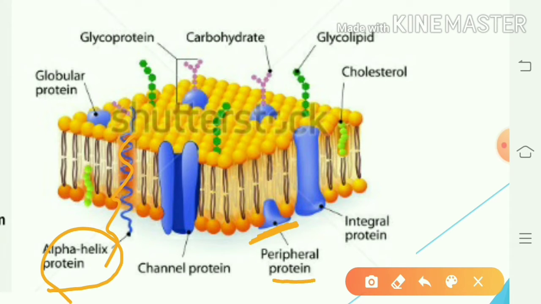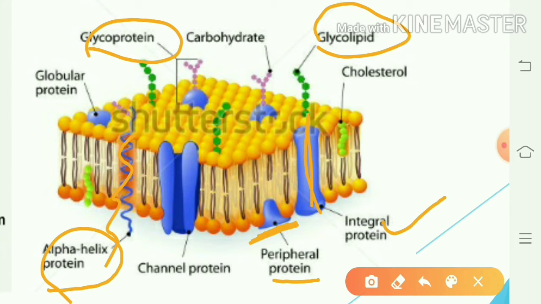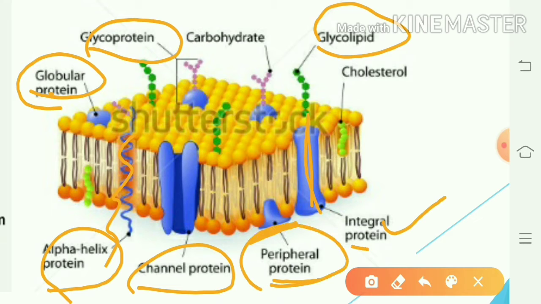Integral protein, this is integral protein. Glycolipid and glycoprotein. Thus, it contains different types of protein: globular, glyco, channel protein, peripheral protein, and integral protein.